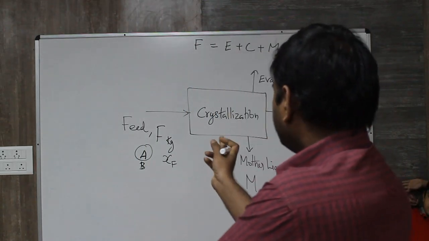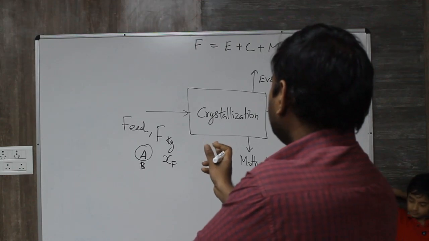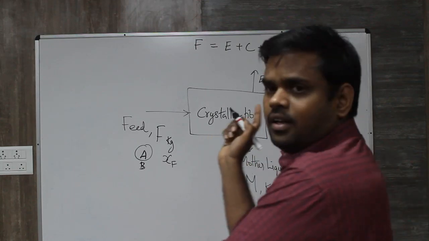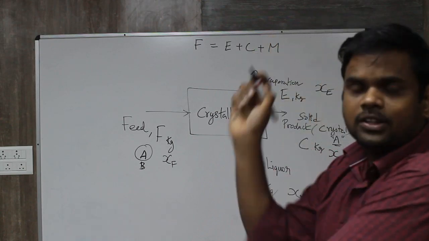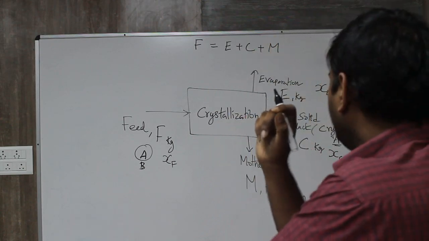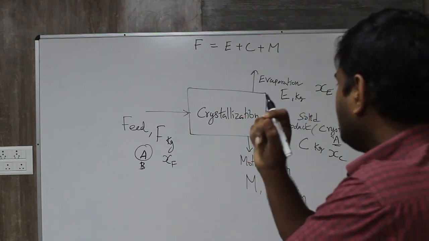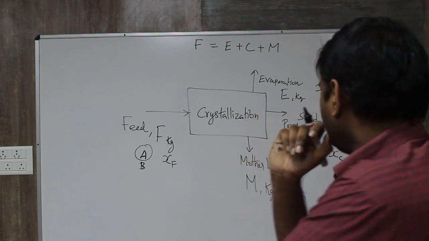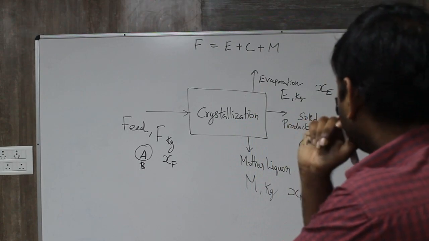Let XF be the mass fraction of component A in the feed. Let Xe be the mass fraction of A in the evaporated substance, the liquid vapor.